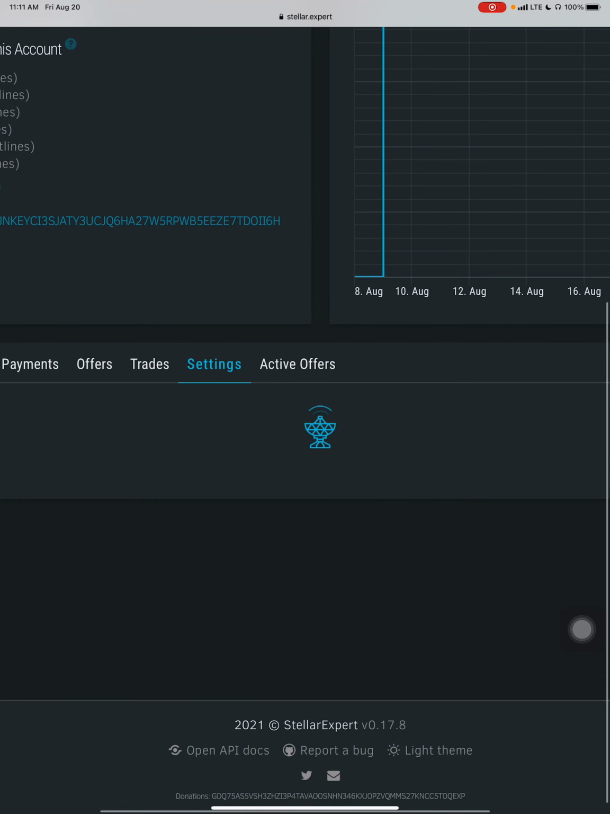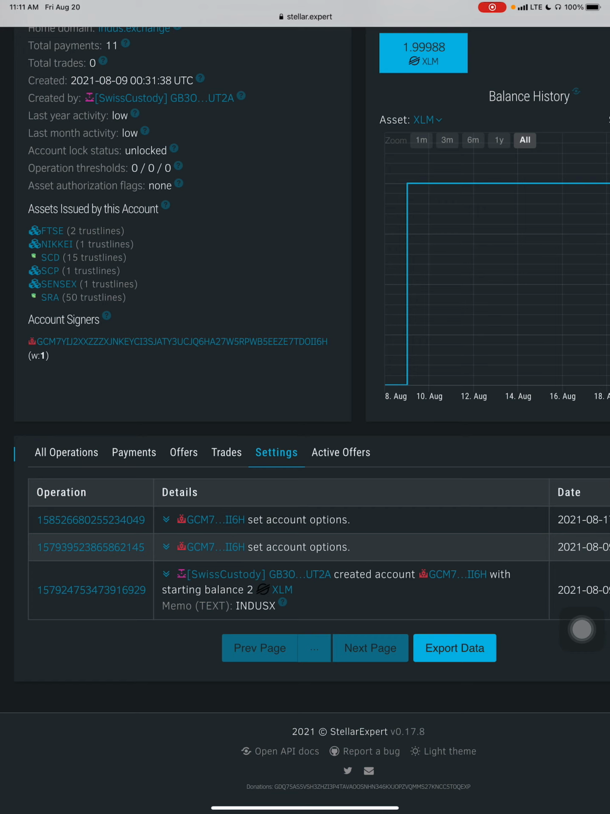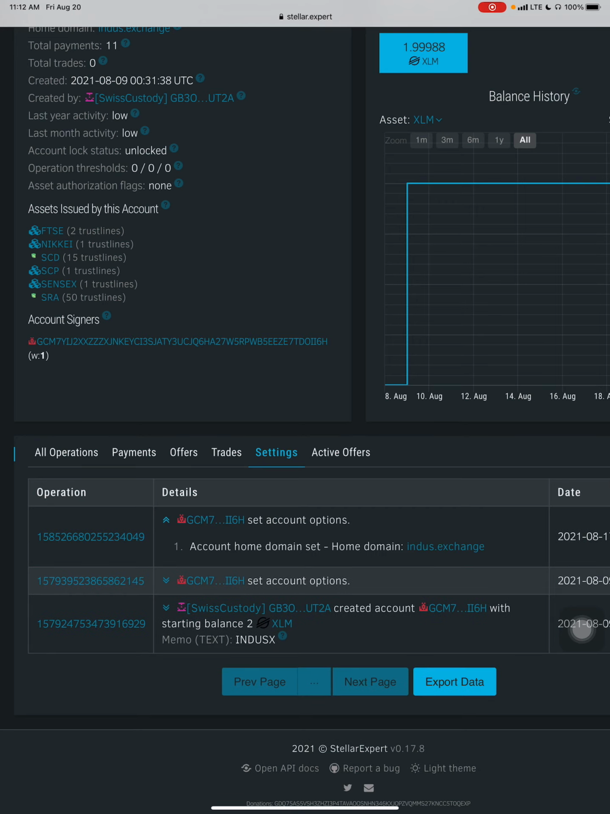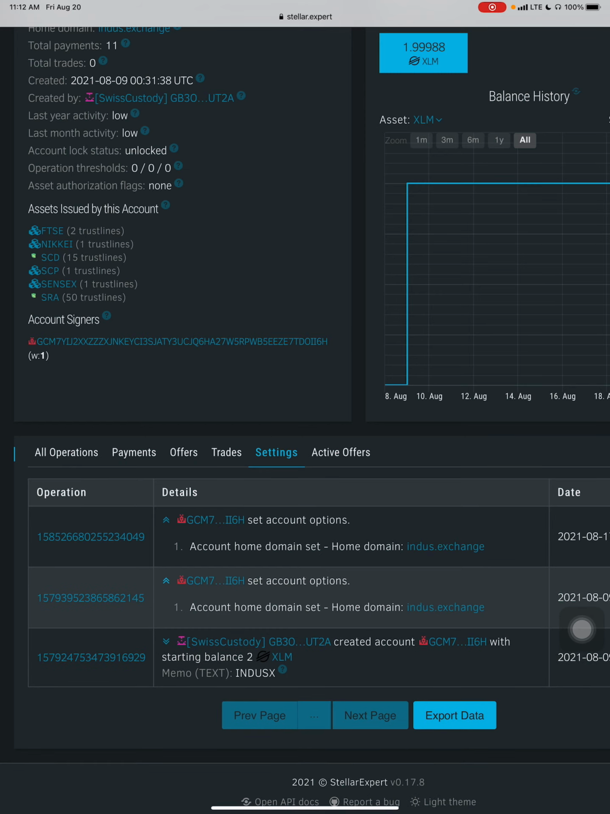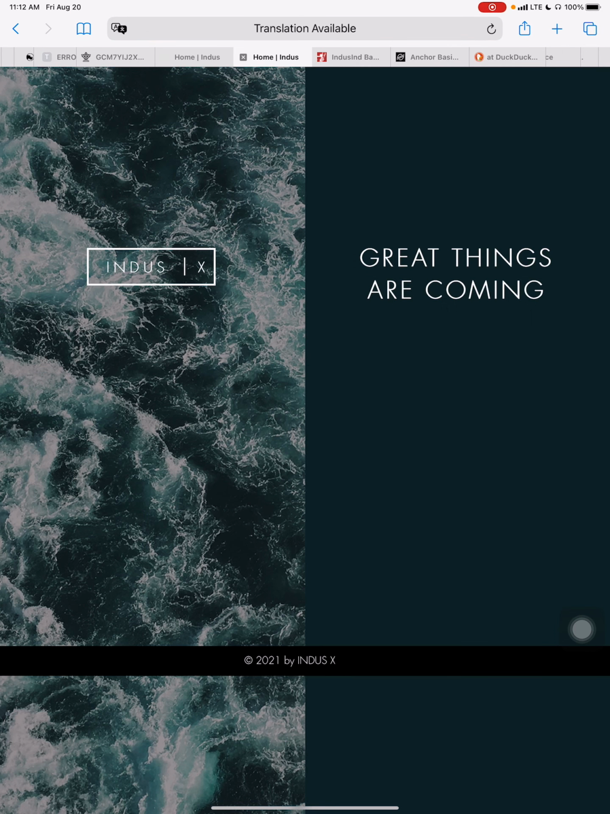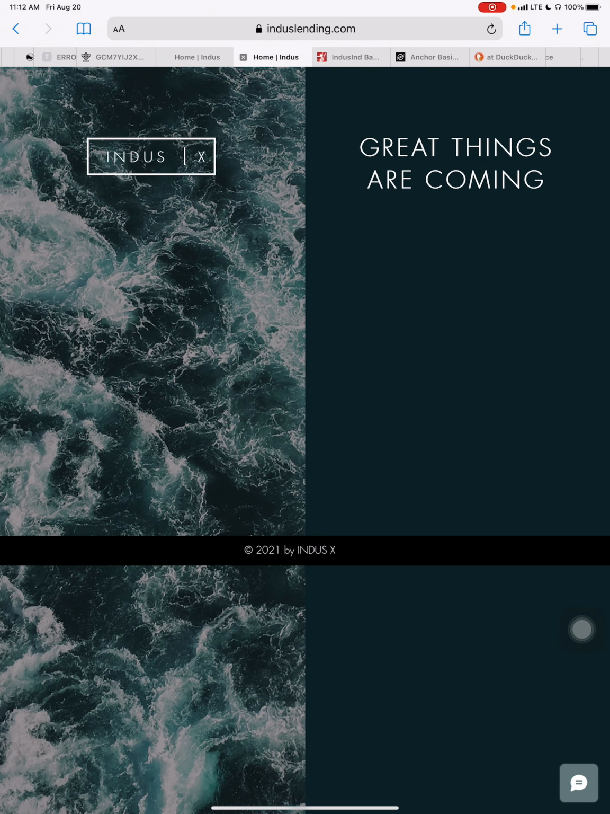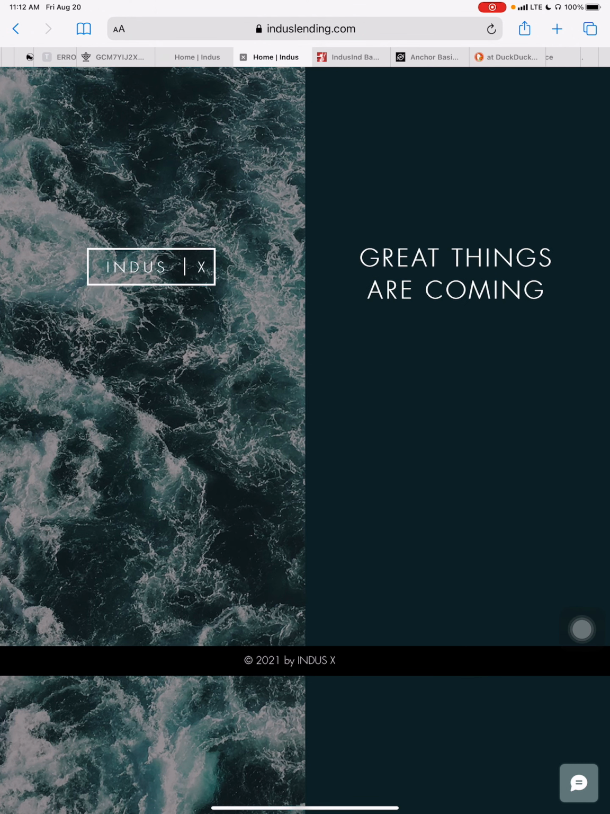So let's look at these settings. Swiss custody, see, there's the settings, set account options. What options you set? Home domain set to Index Exchange, right? Okay, so I'll go to Index Exchange. Great things are coming, and that's all that's so far.